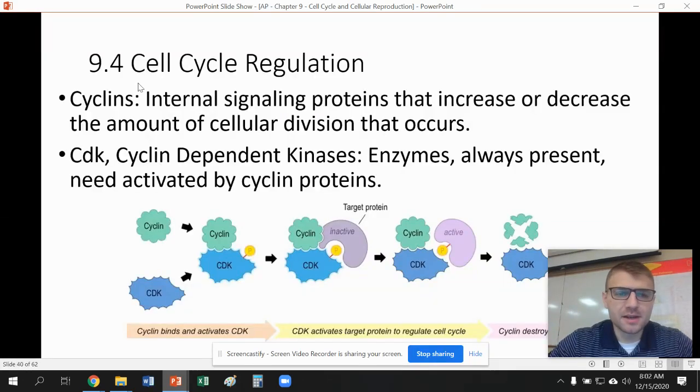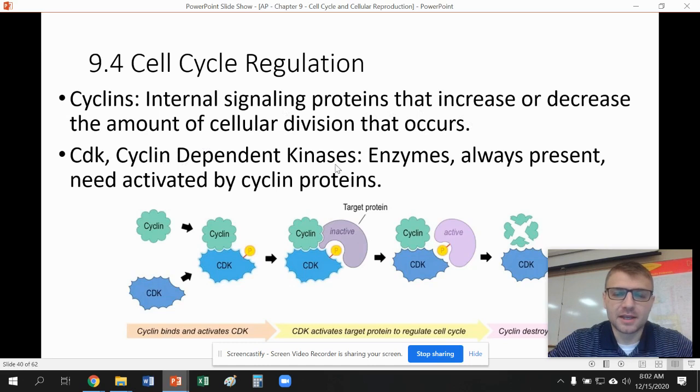All right, so now we're going to talk about cyclins and CDK, or cyclin-dependent kinases. Cyclins are proteins that are going to regulate how much cell division there is in a cell. They increase and decrease during different times of the cell cycle. Really important aspect to know here is that you don't have to know the different CDKs and cyclins that are going to occur at each of the different steps of the cell cycle, that's interphase and M phase. You just have to know what they do.